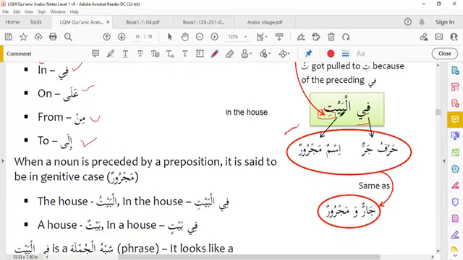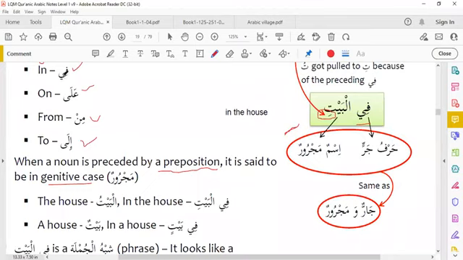Harfu jar, and we call it ismun majroor. Ismun majroor. Same as jar majroor. We can call it jarun majroorun. You see here, when a noun is preceded by a preposition, it is said to be in genitive case.